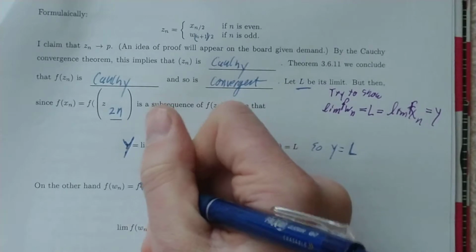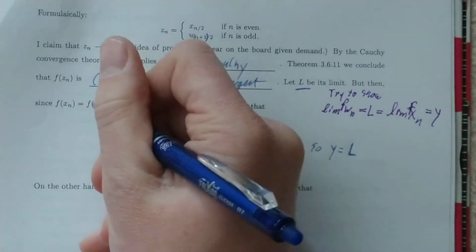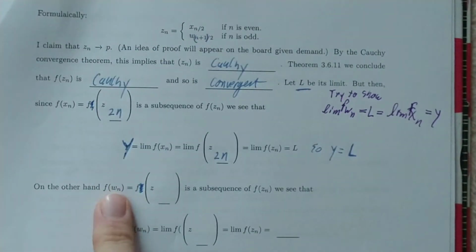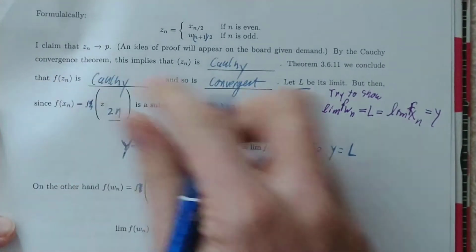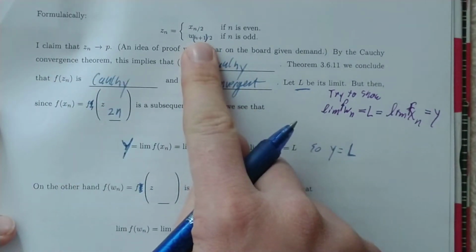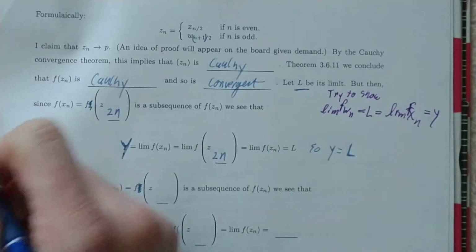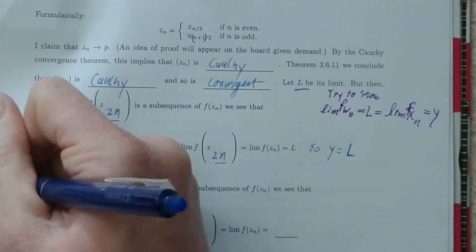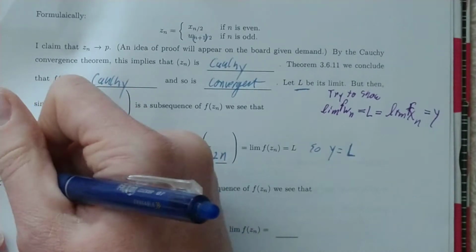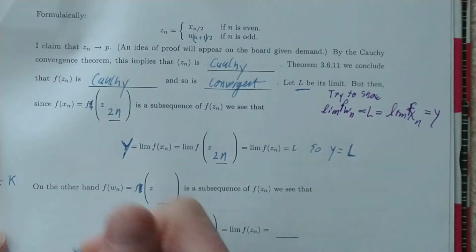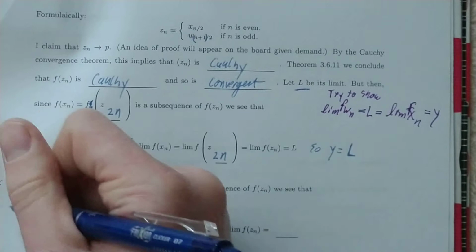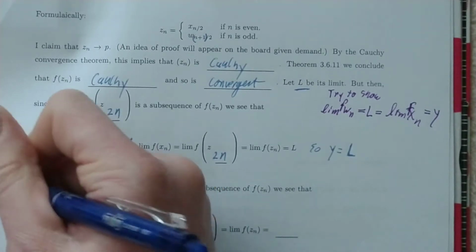On the other hand, f of Wn, let's see, W sub n plus 1 over 2 is the same as Zn. So let's see what I need to plug in. So n plus 1 over 2 equals, I don't know, k. Double it, n equal to 2k, subtract 1.